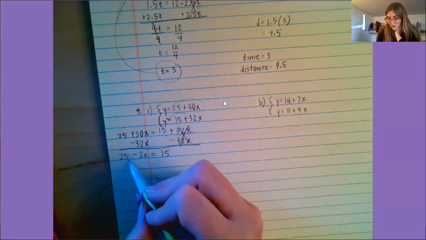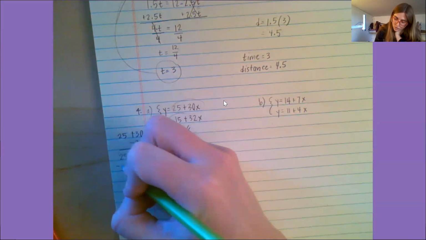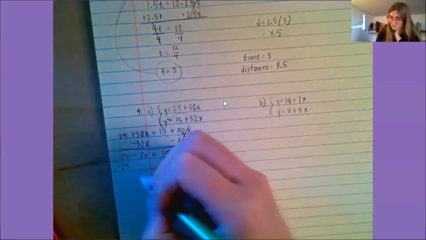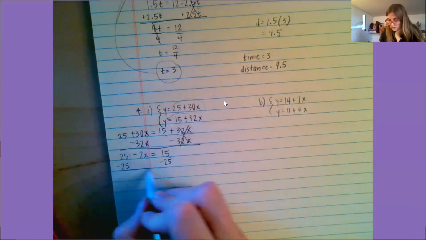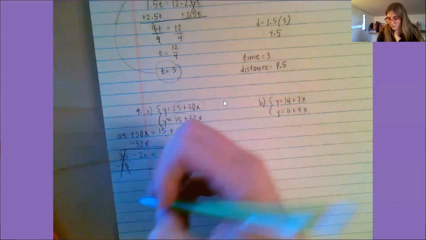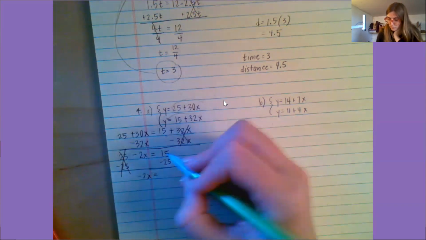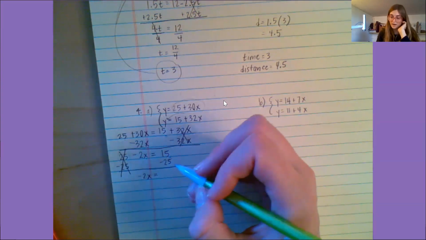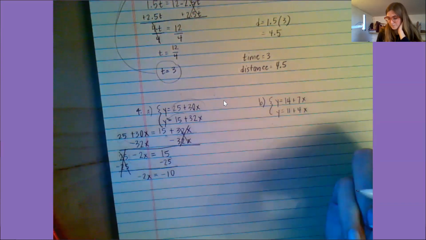Again, I want to move this 25 so it can be with his friend, the 15. So I subtract 25 over here, which means I also subtract 25 over there. Those cancel out. I'm left with just negative 2x equals 15 minus 25, which gives me negative 10.